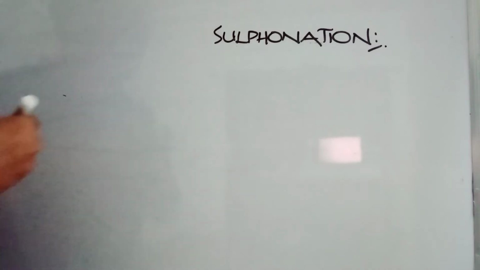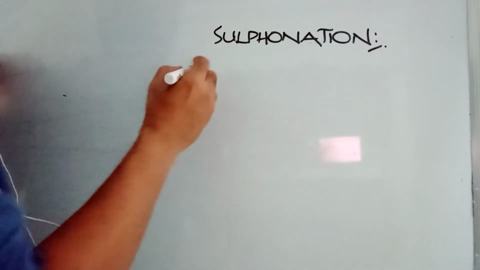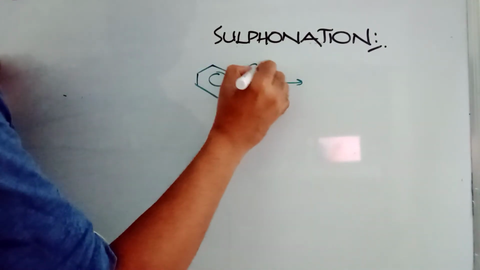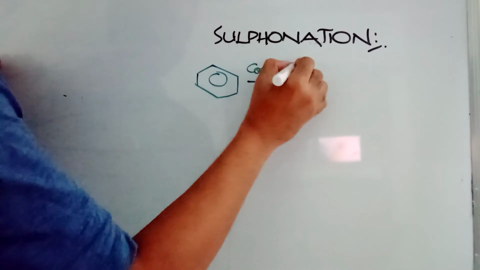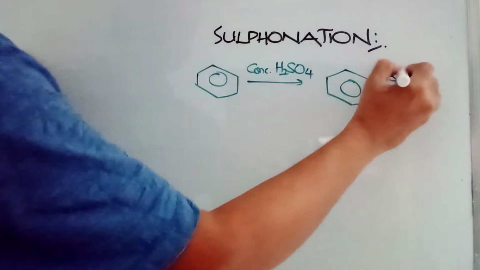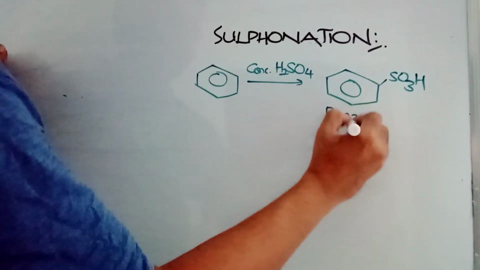The next one is sulfonation. It's again very special. When benzene is treated with concentrated sulfuric acid, you are going to get SO3H here, which we call benzenesulfonic acid.